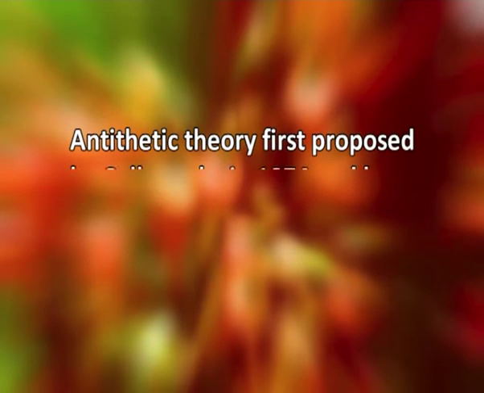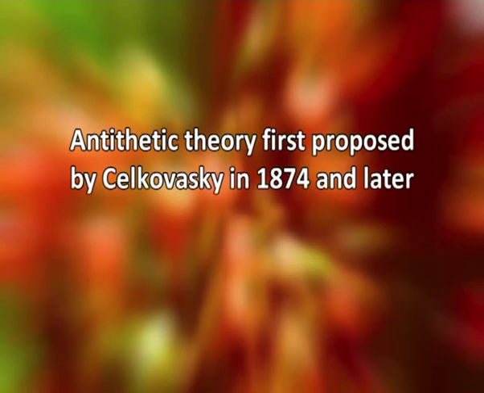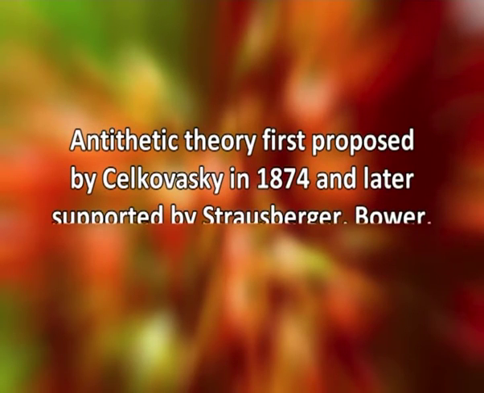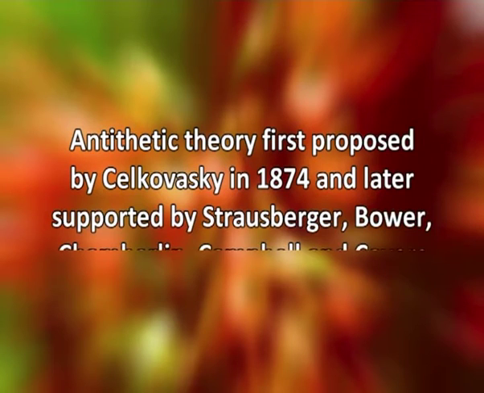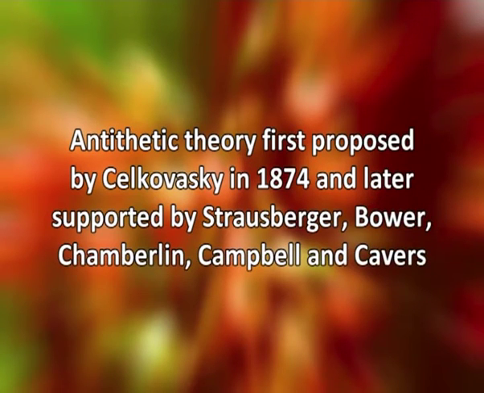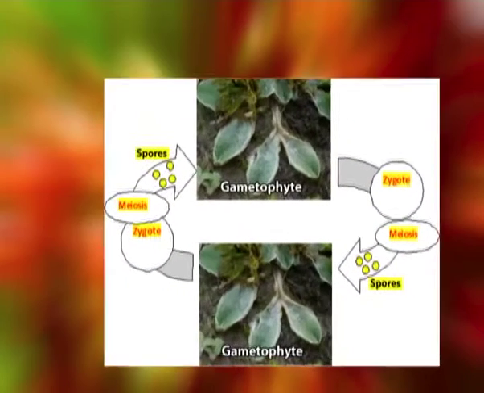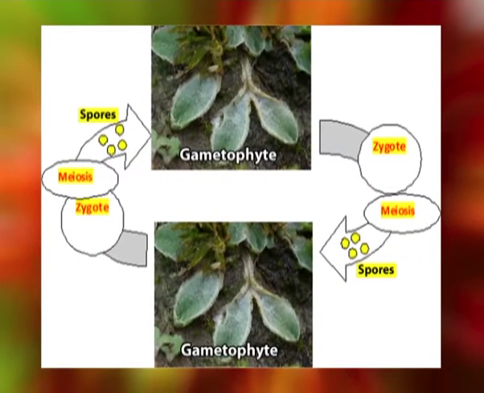The second theory is the antithetic theory. This theory was first proposed by Čelakovský in 1874 and later it was strongly supported by Strasburger, Bower, Chamberlain, Campbell and Cavers. According to this theory, the gametophytic generation is the original one and sporophyte was added to the life cycle, intercalated between two successive gametophytic generations. This theory suggested that the sporophyte originated from the zygote by undergoing mitosis and elaborate development.